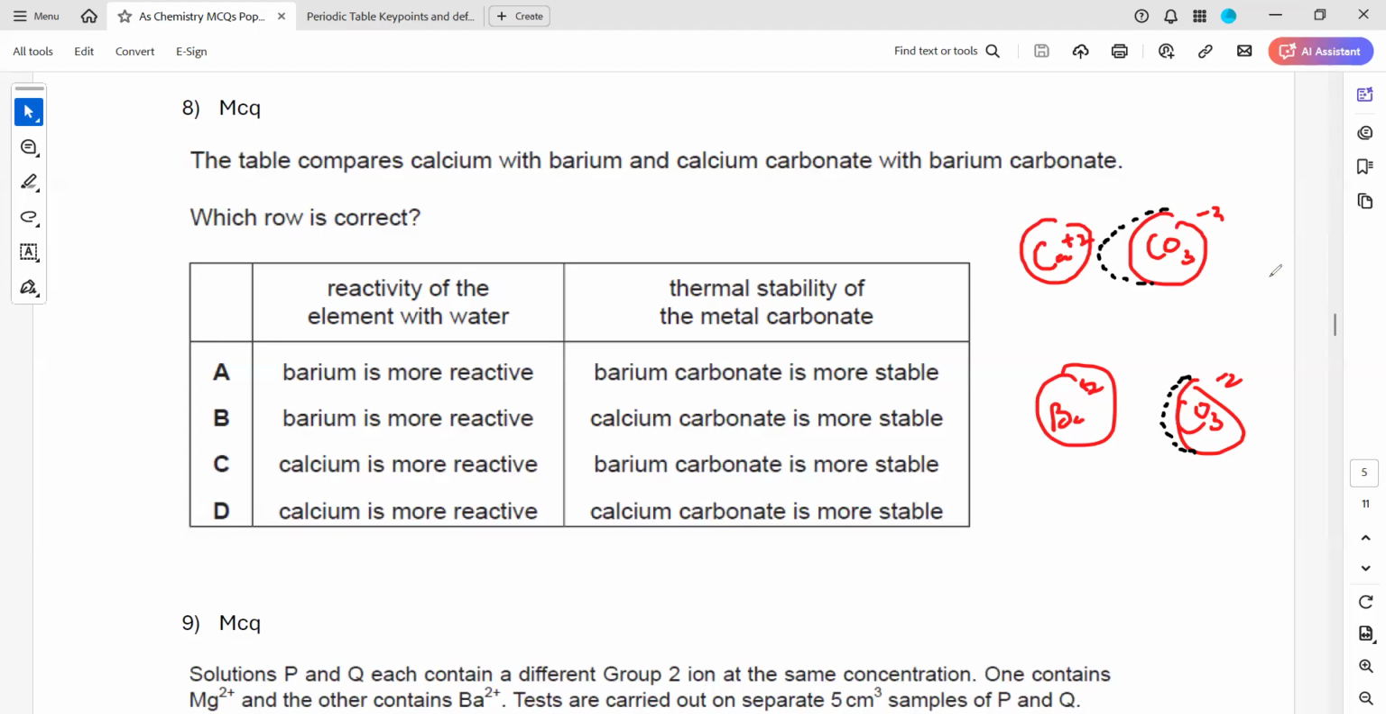So as we go down the group, what will happen to thermal stability? It increases. And as we go down the group, what will happen to reactivity? The reactivity will also increase. So which one do we expect to be more stable? We expect barium carbonate to be more stable. And which one do we expect to be more reactive? We expect barium to be more reactive. That's why A will be the right answer for this.